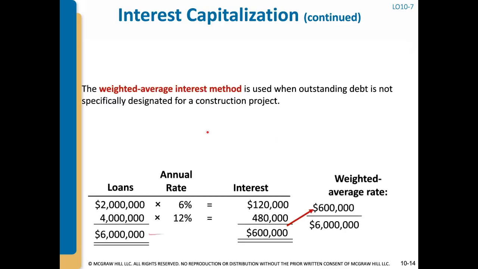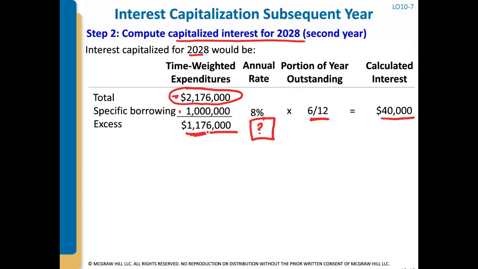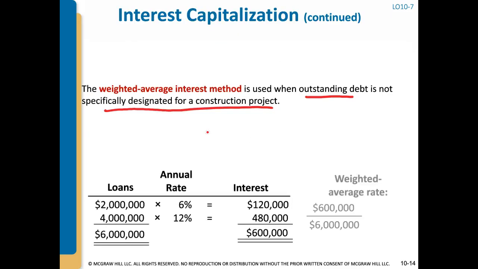Well, we're going to go back into our weighted average interest method calculation, and we do this again only for outstanding debt that's not specifically designated for the construction project. So remember, this doesn't have the $1 million in the calculation because we've already allocated that $1 million right here. We've already used that $1 million loan.